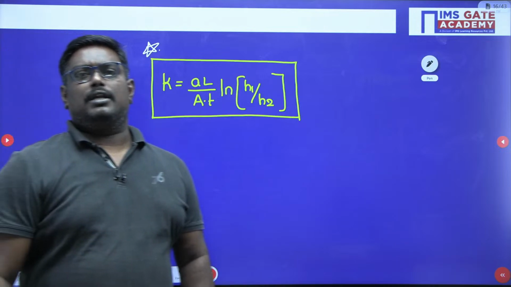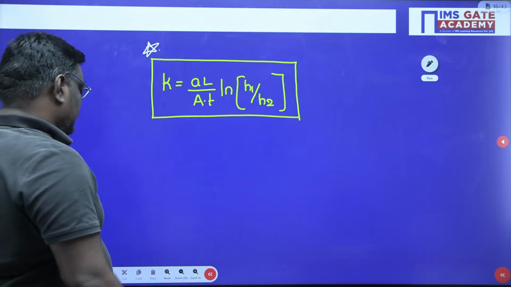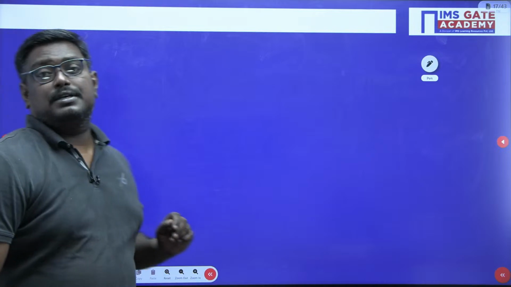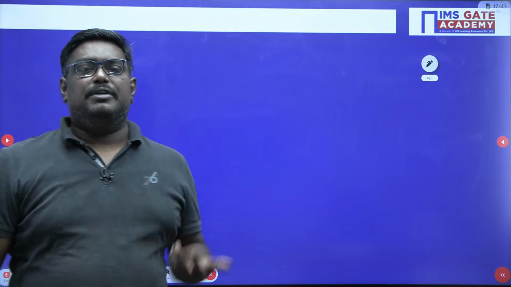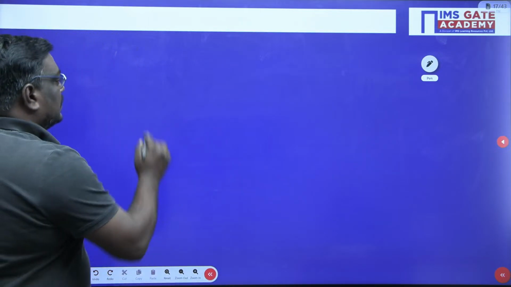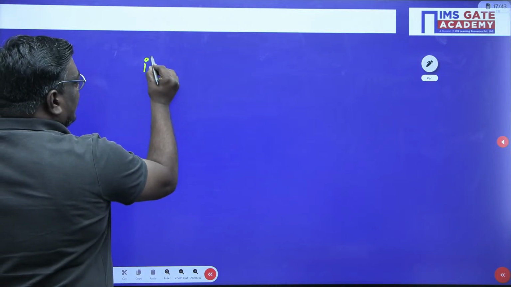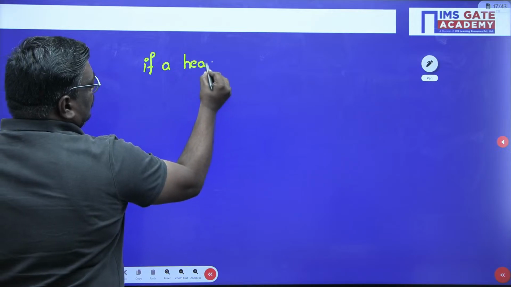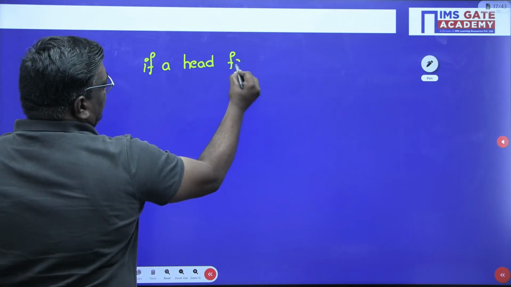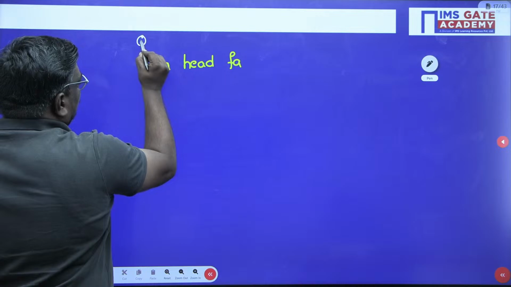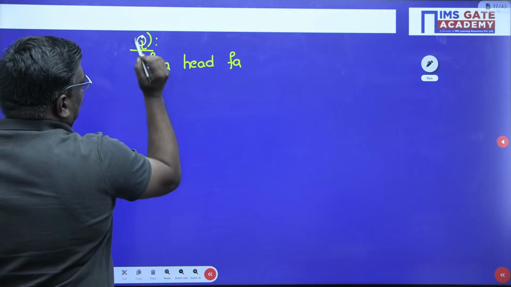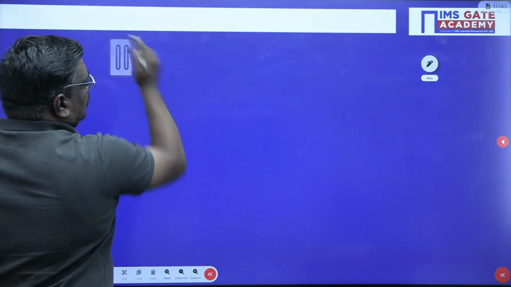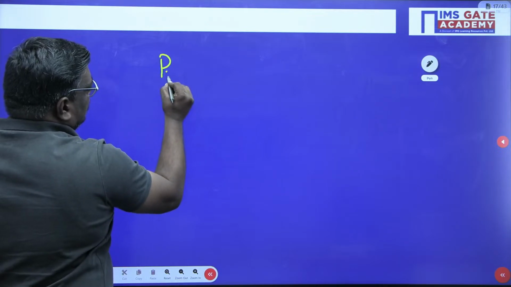I hope you are clear. What is the formula, sir? Sir, based on this, there was a question asked previously in IES only, sir. If a head is falling, you can write this as a question, or a problem. One second, students, I'll write the problem here.